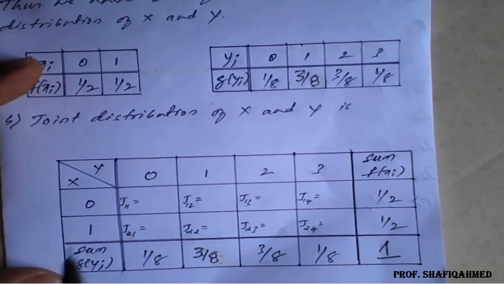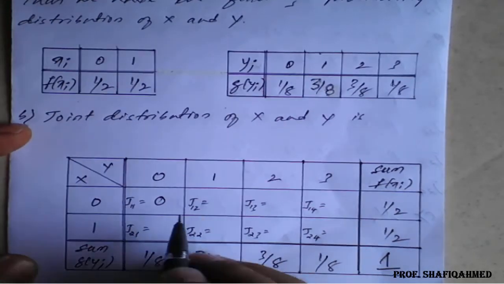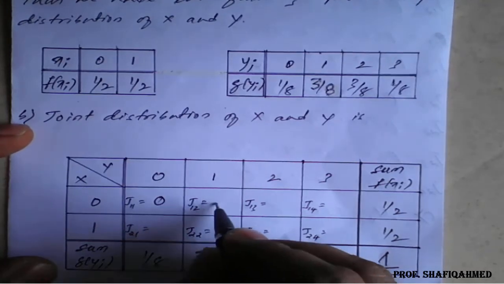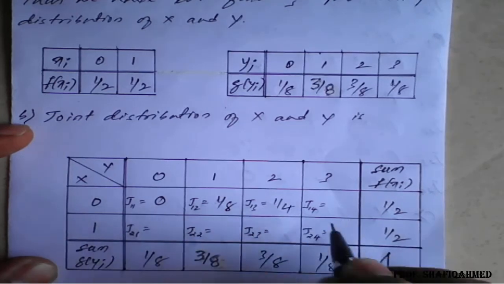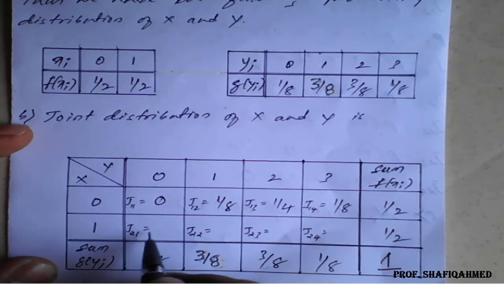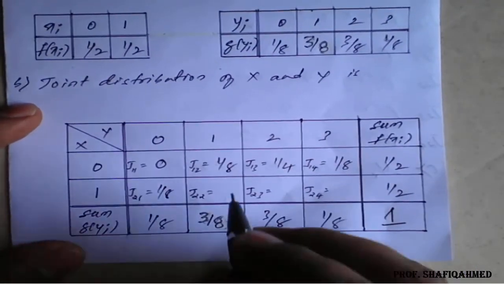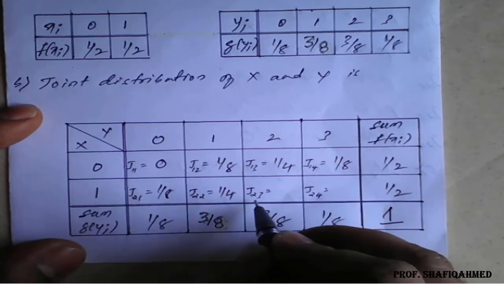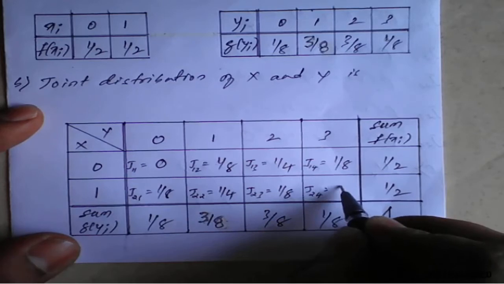So J11 we got 0, J12 is 1 by 8, J13 is 1 by 4, J14 is 1 by 8, J21 is 1 by 8, then J22 is 1 by 4, then J23 is 1 by 8, and the last one is 0.